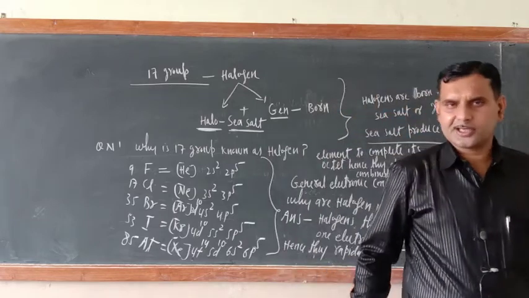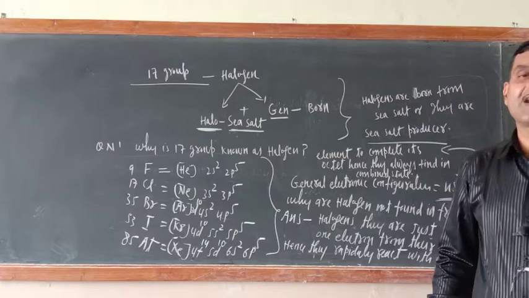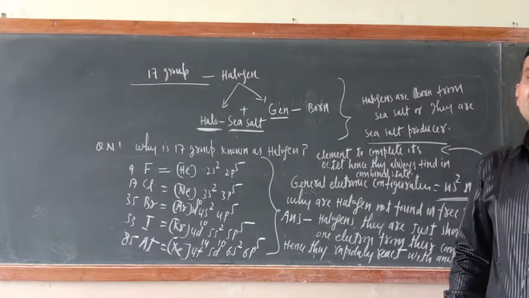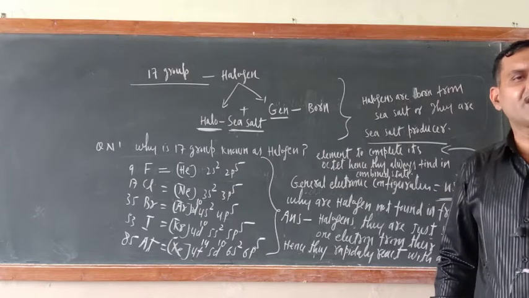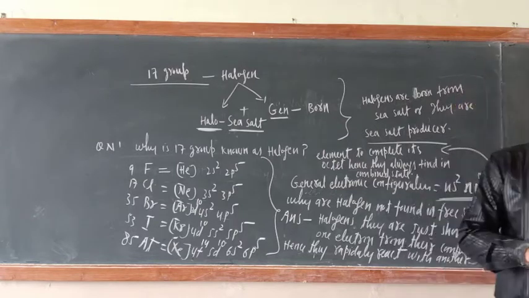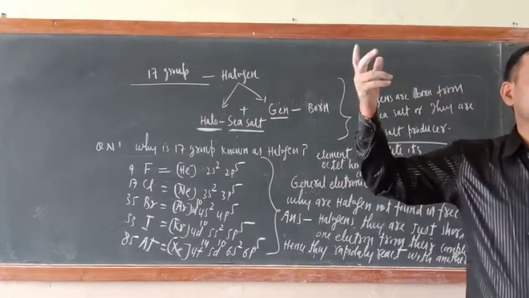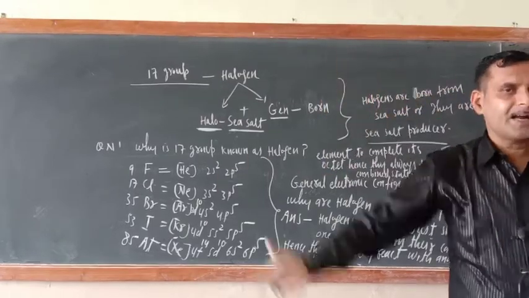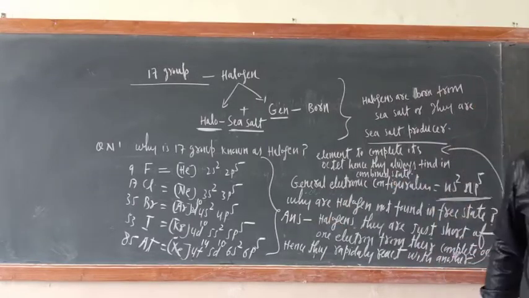They are highly reactive. They may ask like that also: why are halogens very reactive? Halogens are very reactive because they are just short of one electron to have their complete octet. To get one electron, they will react with any other element and be found in combined state. That is why they are very reactive. I hope you can answer this question.